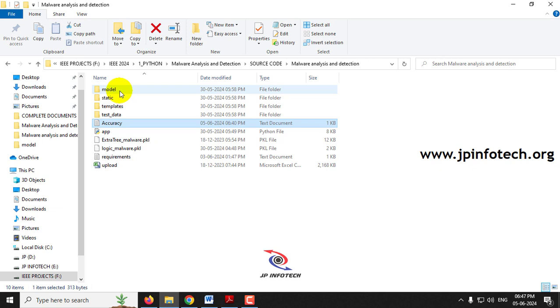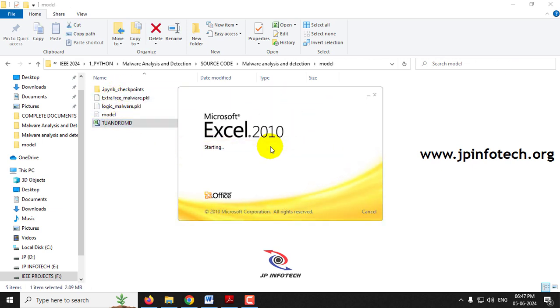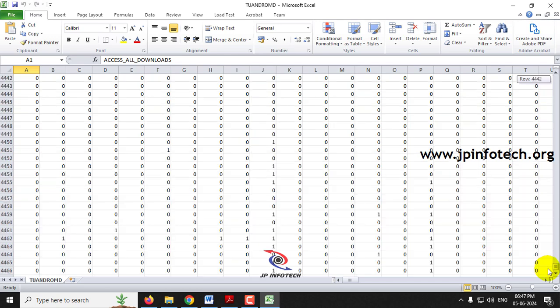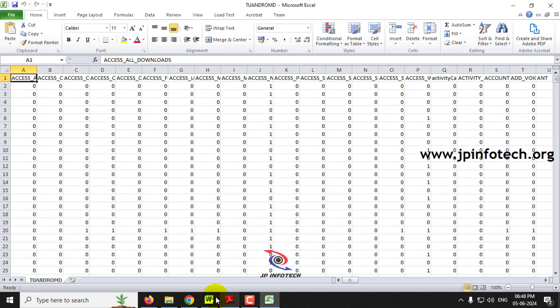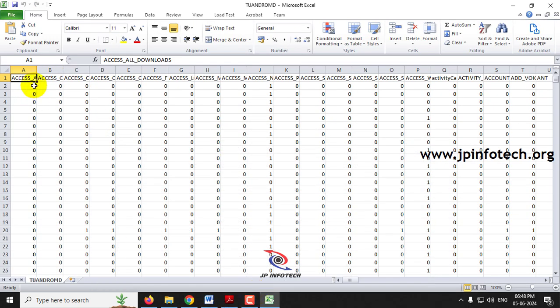Now let me show you the dataset part. This is the dataset that we are going to use. You can see the dataset contains 4465 records, and as mentioned, 242 attributes are available in it. These are the attributes: access all download, access cache file system, access check-in properties.